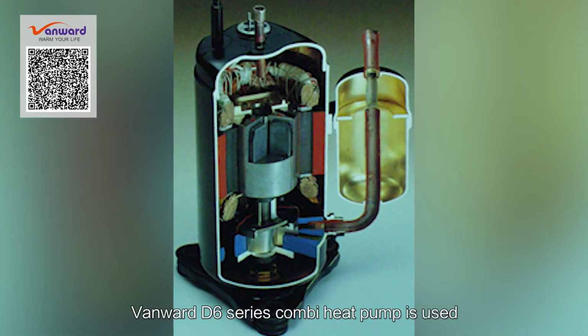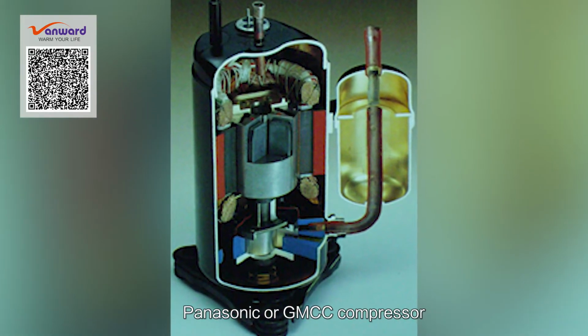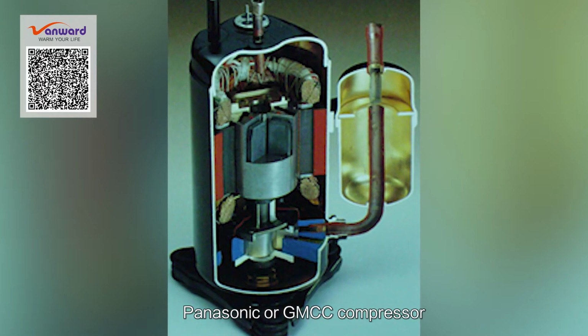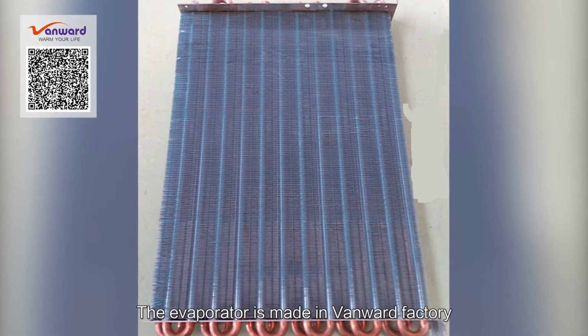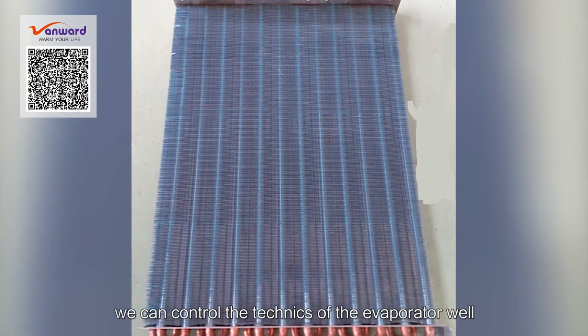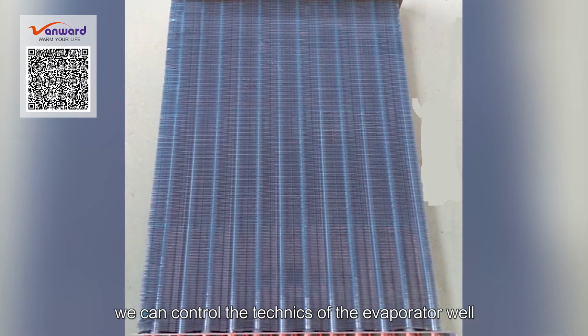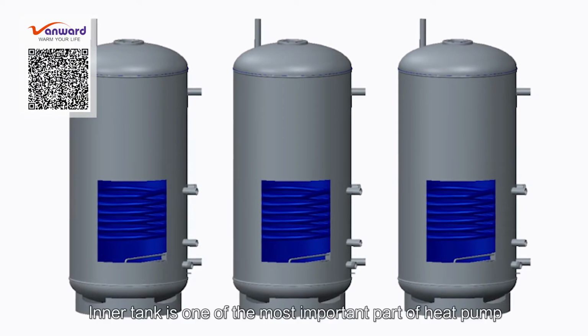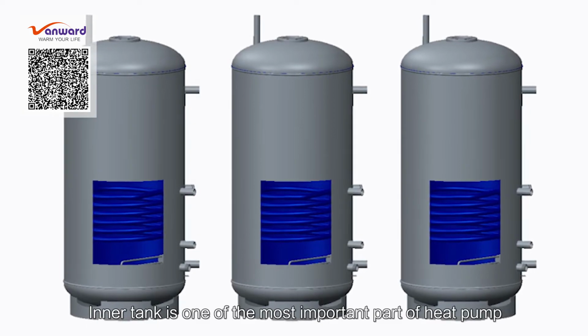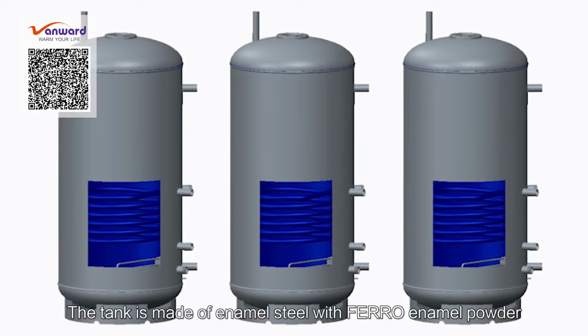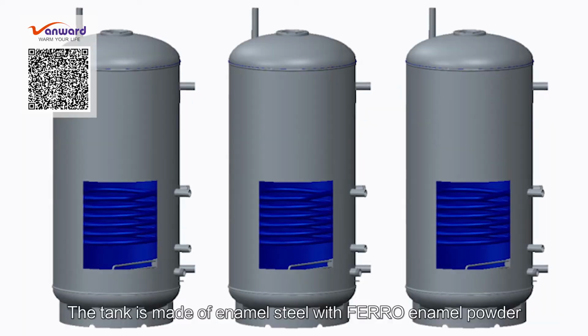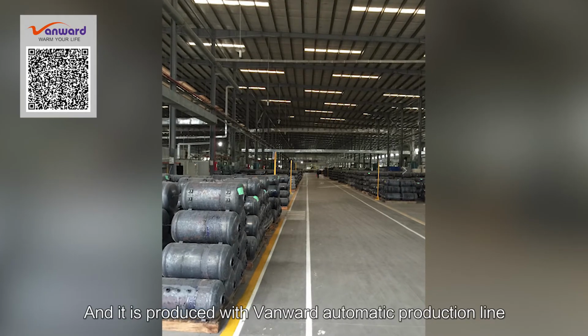Vanward DC series combat heat pump uses Panasonic GMCC compressor. The evaporator is made in Vanward factory. We can control the techniques of the evaporator well. Inner tank is one of the most important part of heat pump. The tank is made of enamel steel with ferro enamel powder and is produced with Vanward automatic production line.